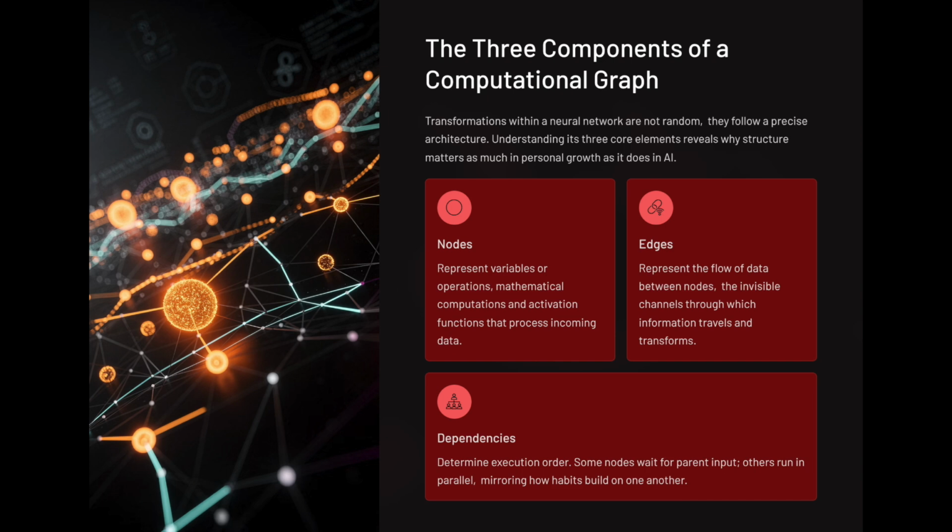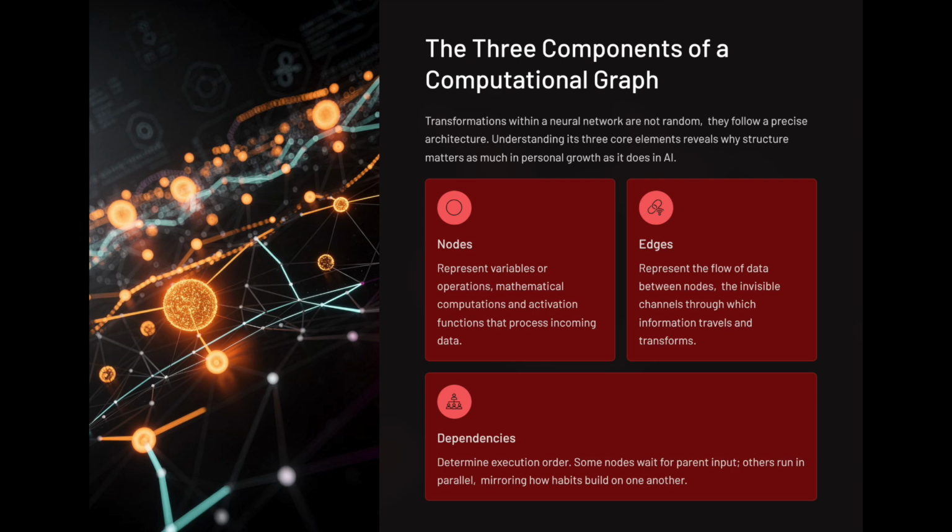Those transformations are not random. They follow an architecture. In artificial intelligence, the invisible architecture that organizes how inputs travel, combine, transform, and eventually produce an output is called a computational graph. At their core, neural networks are nothing more and nothing less than computational graphs.